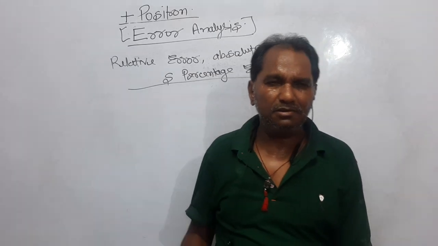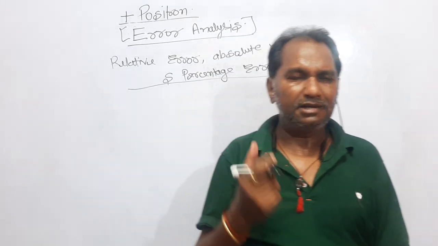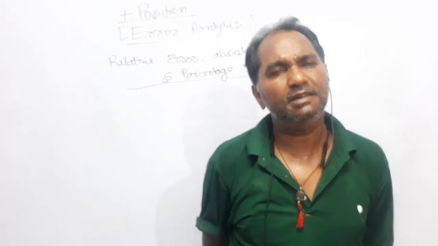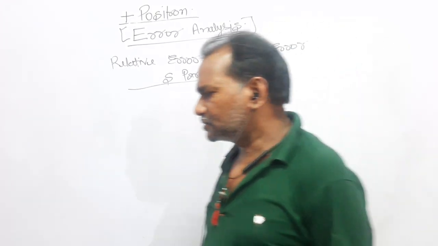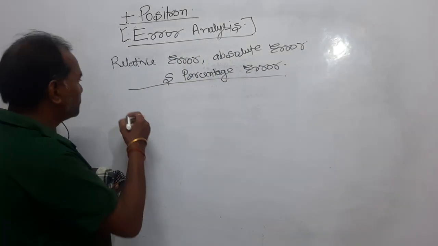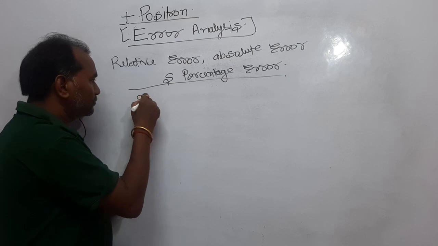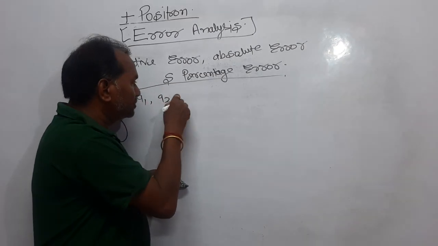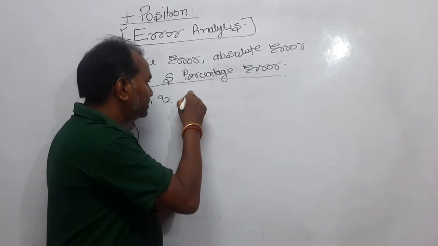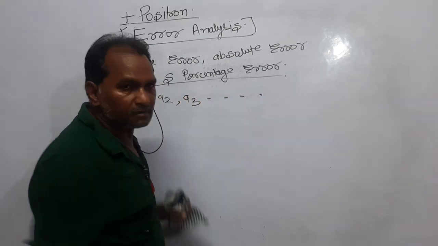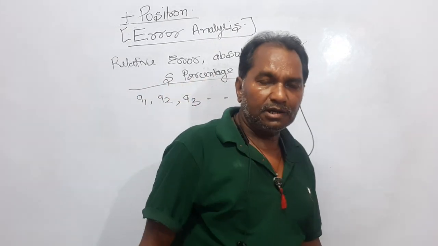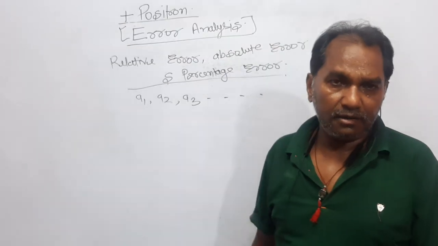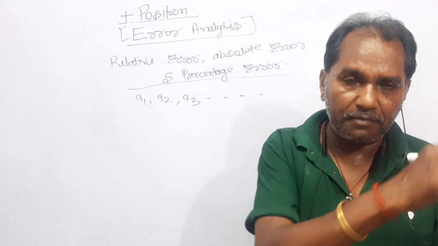Relative error, absolute error, and percentage error. Dear student, let an experiment be carried out by many expert people, and those expert people have got values in the experiment. The first one has got A1, the second one has got A2, the third one has got A3, and so on. What I'm saying is that an experiment is carried out by n expert people.